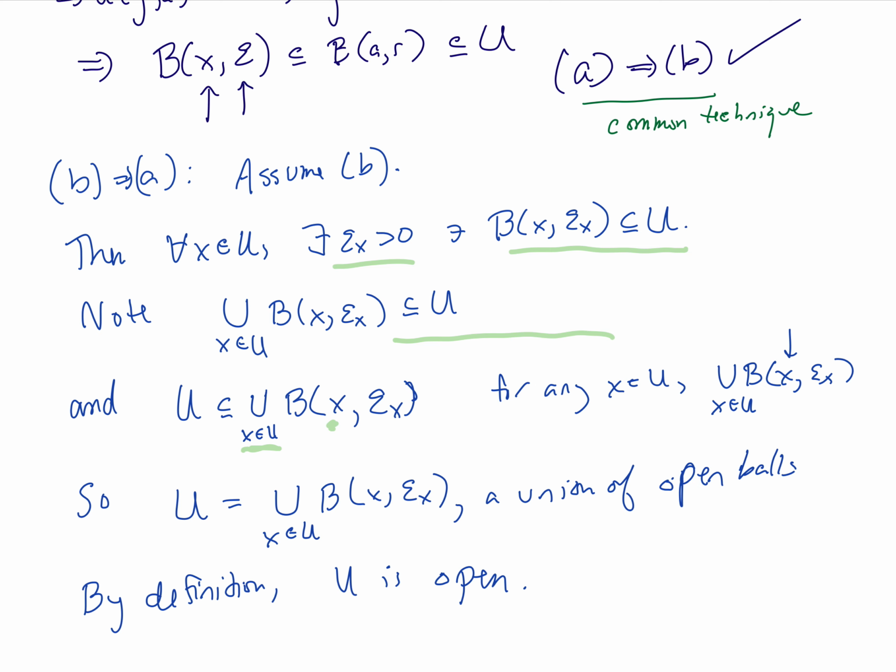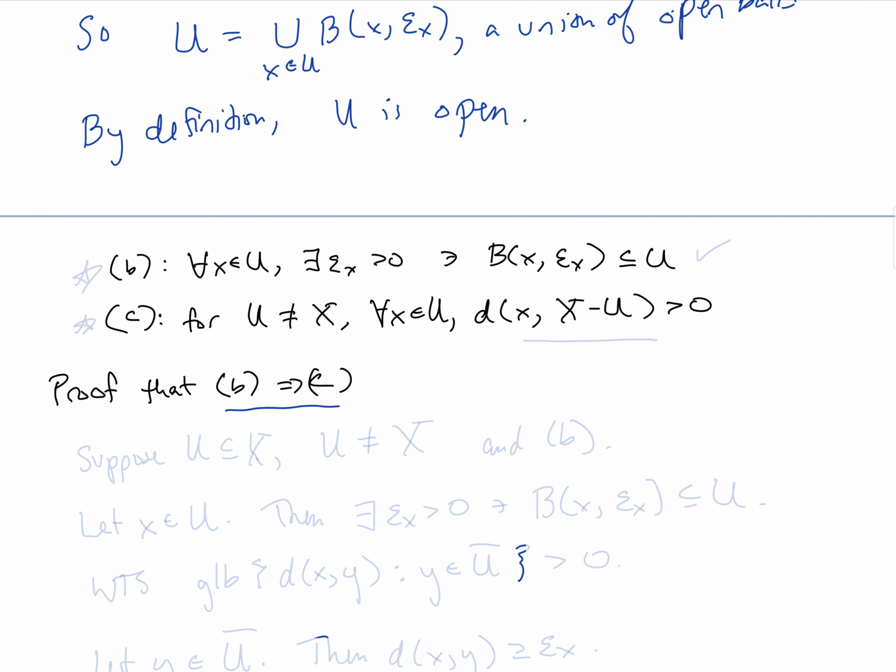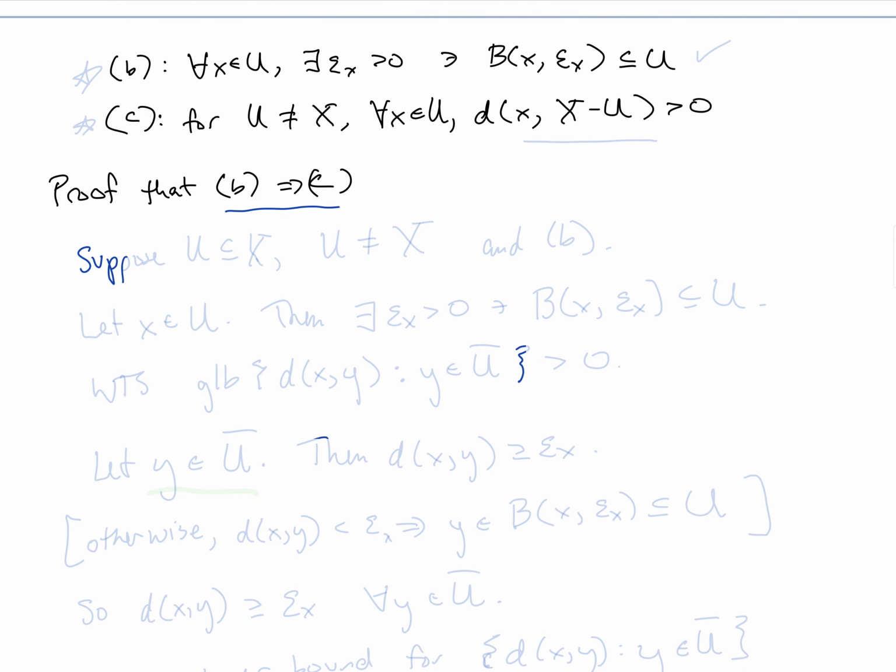Let's now prove that B implies C. So let's suppose that U is a subset of the set X, and U is not equal to the entire set X, and that B holds about U. So this property is true about this set U. And we're, of course, trying to show that C holds.